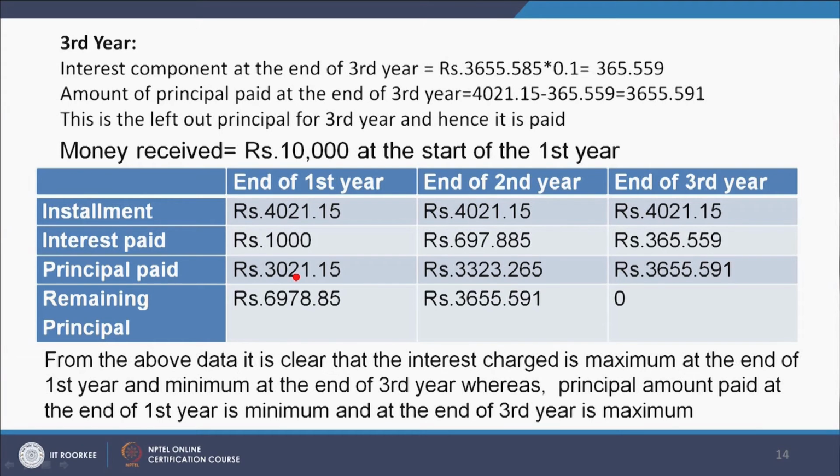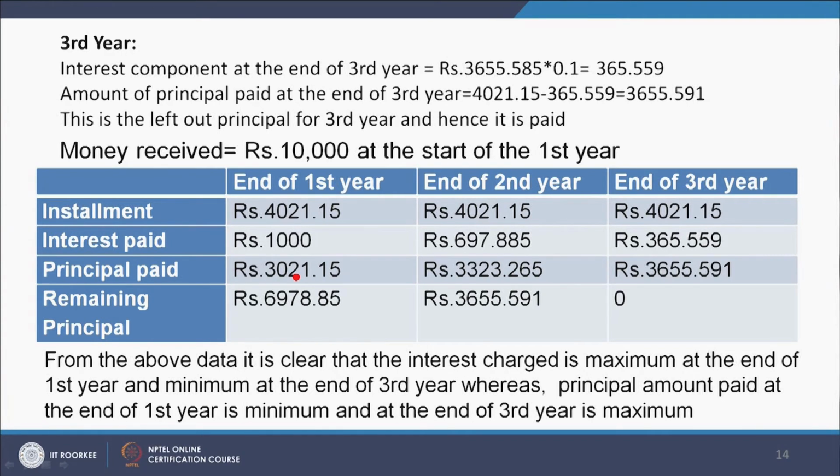Now, if I draw the amortization table, then I divide into 3 columns: end of the first year, end of the second year, end of the third year. So, the installment is the same for all the 3 years, that is 4021.15, 4021.15 and 4021.15. Interest paid is rupees 1000 at the end of the first year.